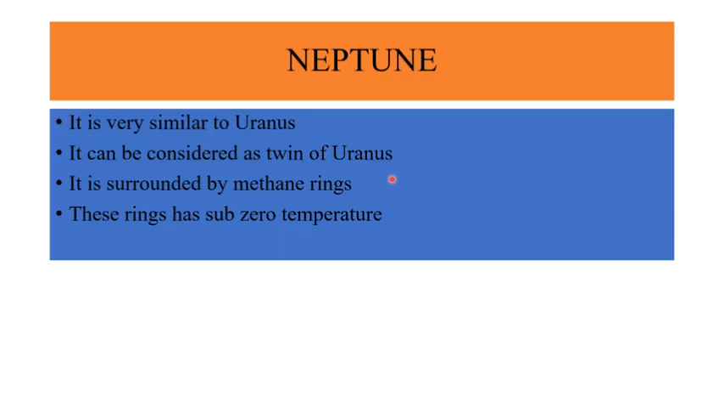And last but not the least, our next planet is Neptune. It is very similar to Uranus. It is said to be a twin of Uranus and it is surrounded by methane rings. And these rings have sub-zero temperature, meaning the temperature of these rings is very low. Hence, we say that Uranus is a twin of Neptune.